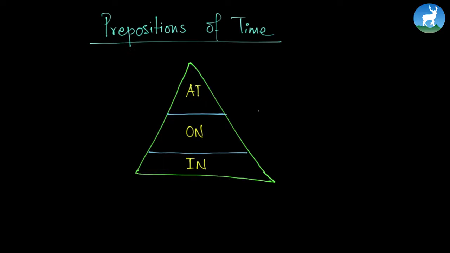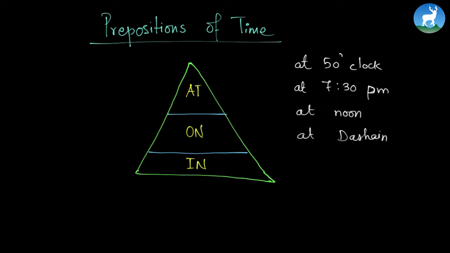I have tried to draw them in a triangular form. I'm going to give you some examples. The first one is at 5 o'clock, at 7:30 p.m., at noon, at Dashain. So these are some of the examples of the word at.